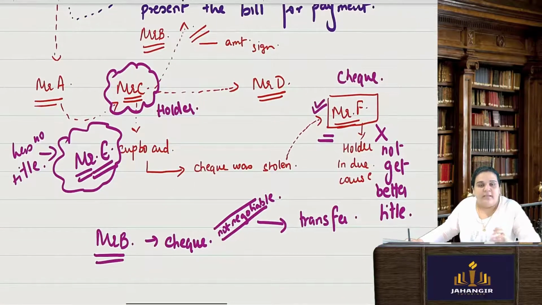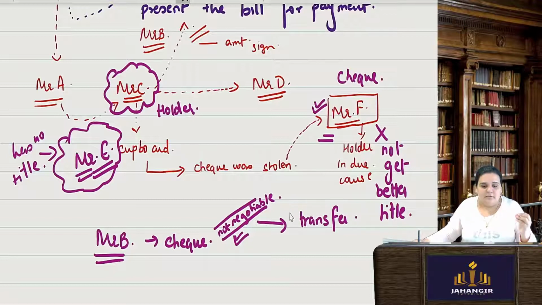So if you are accepting a check with the words not negotiable, you have to be very careful. Even being a holder in due course will not give you any remedy if something goes wrong tomorrow. So this is one type of crossing which is important to understand.